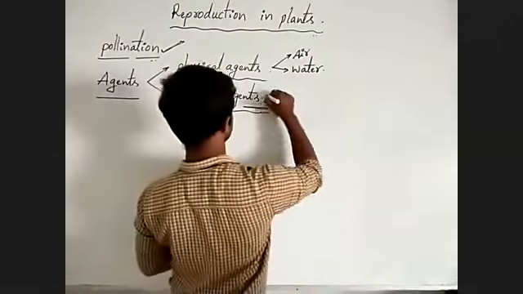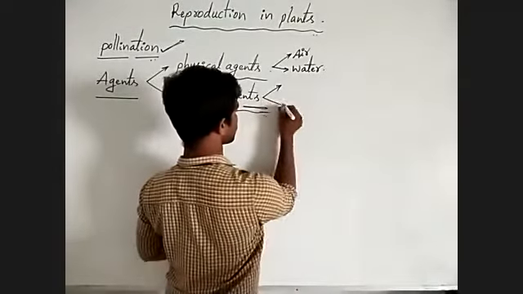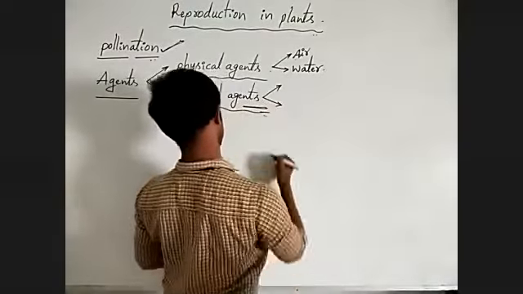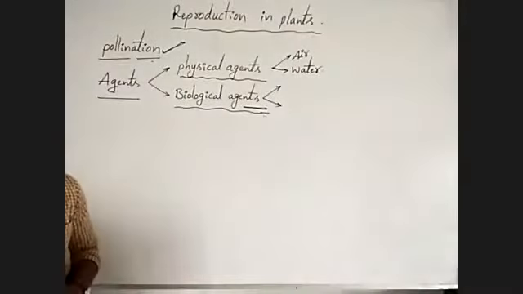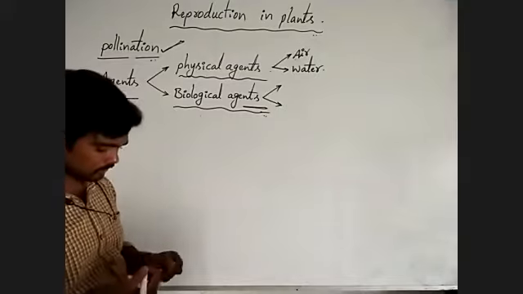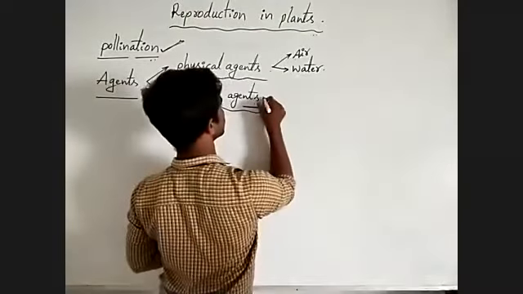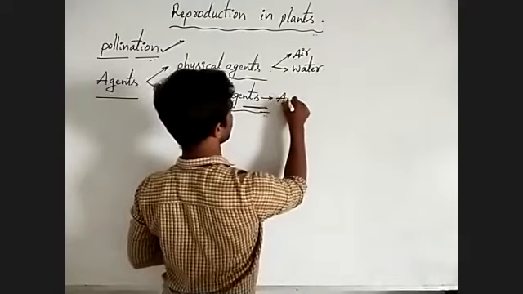Biological agents are different types of biological organisms. Mainly here, animals.